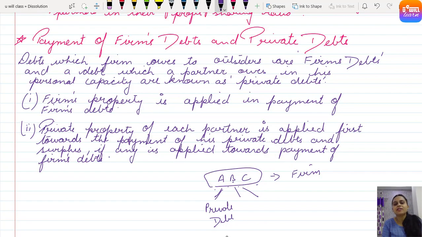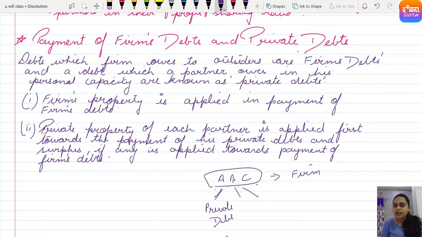For carrying out business, if they have taken a bank loan collectively as a firm, that is the firm's debt. Understood, everyone? Clear? So what is the firm's debt? See, debt which the firm owes to outsiders is the firm's debt, like creditors, bills payable, bank loan that has been taken in the name of the firm. But debt which a partner owes in his personal capacity is his private debt.